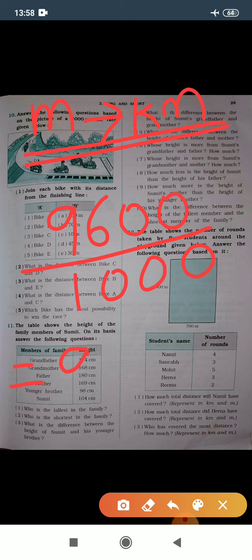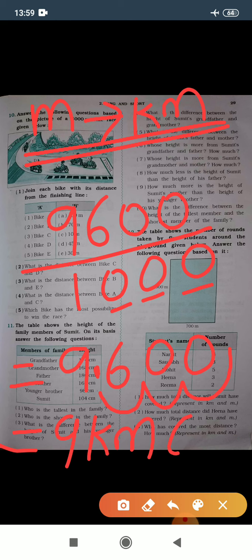I will write 9600 as it is. Now in 1000, how many zeros are there? 3 zeros. So I will leave 3 digits from behind and put a decimal point here. So your answer is 9 kilometer 600 meter.